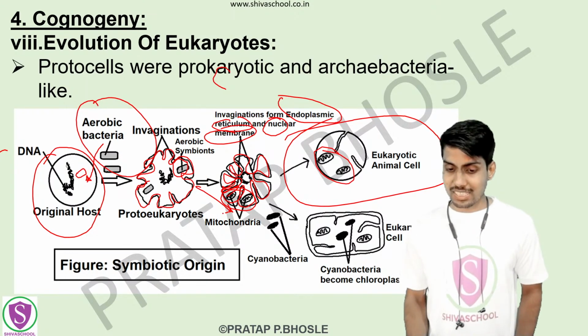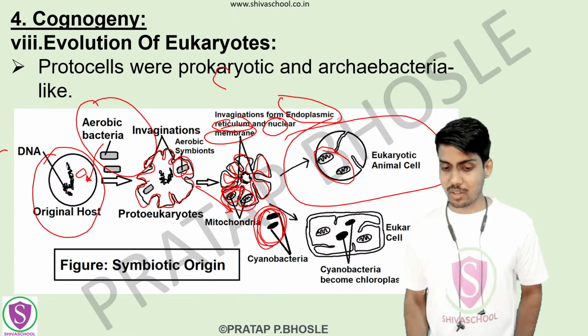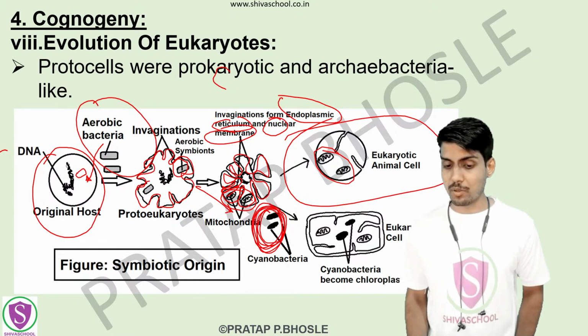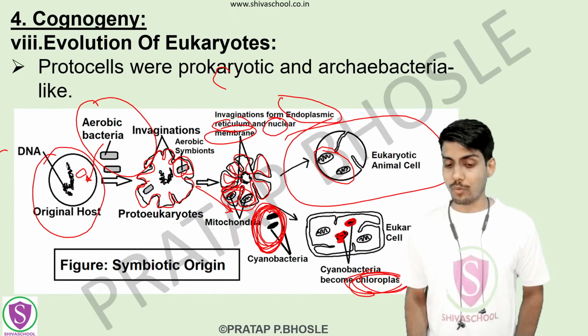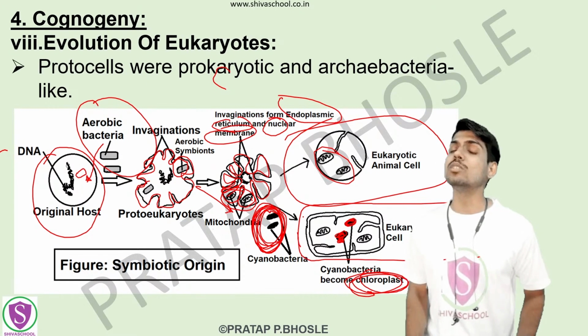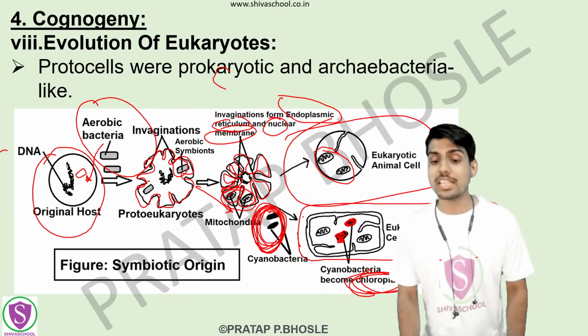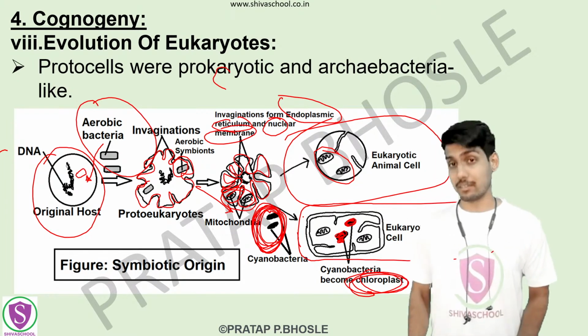Now some of these cells came into contact with the cyanobacteria, right? Now cyanobacteria came in contact with some of these cells. Now what happened during the evolution? These cyanobacteria converted into the chloroplast. When that chloroplast formed, this cell was known as a eukaryotic plant cell. So the eukaryotic plant cell was formed.